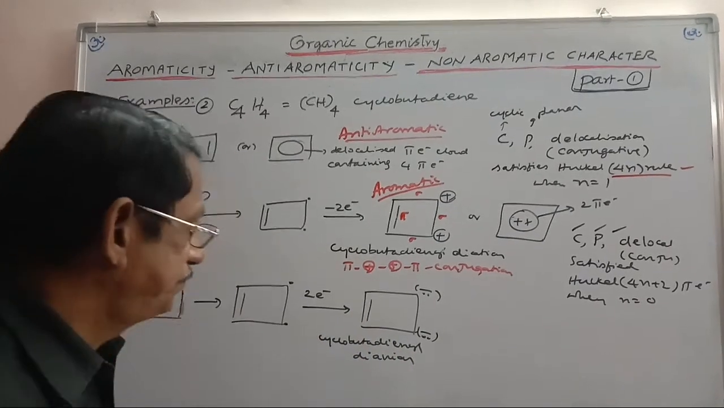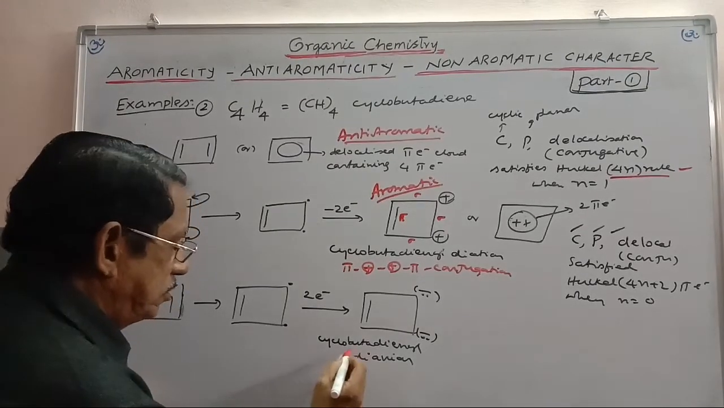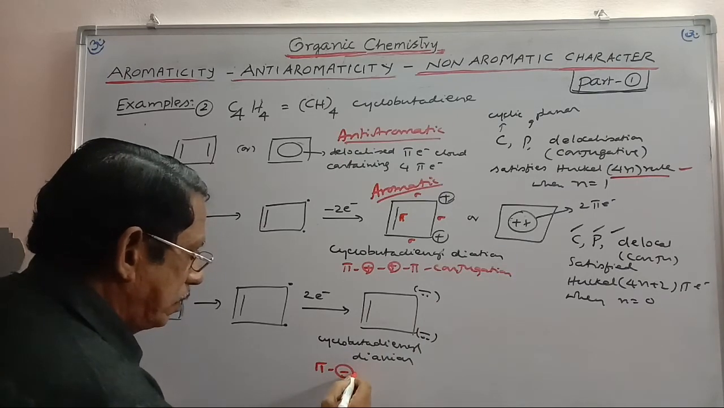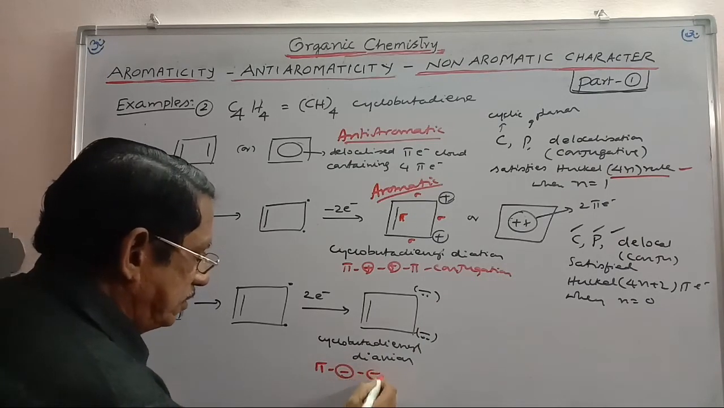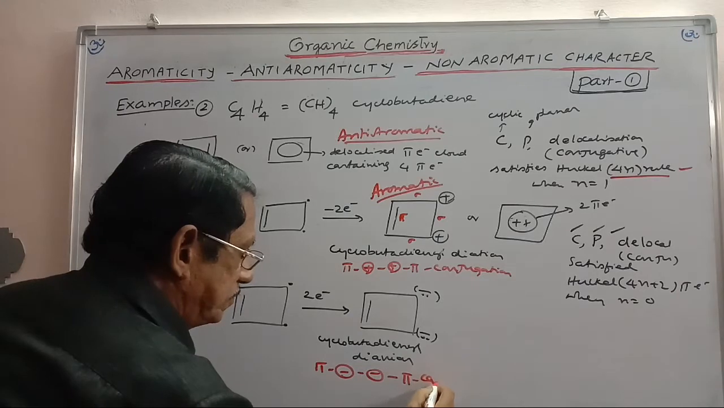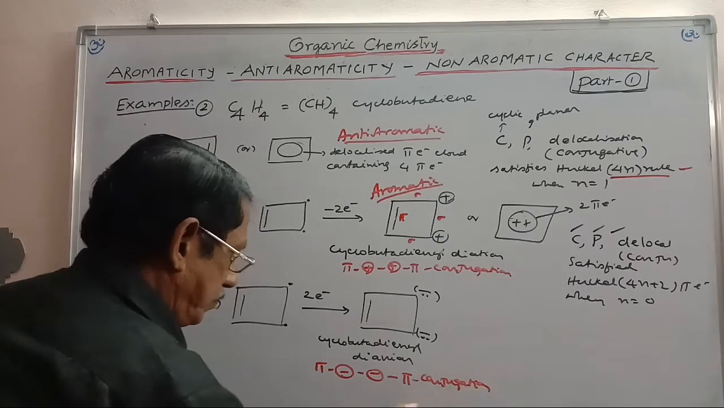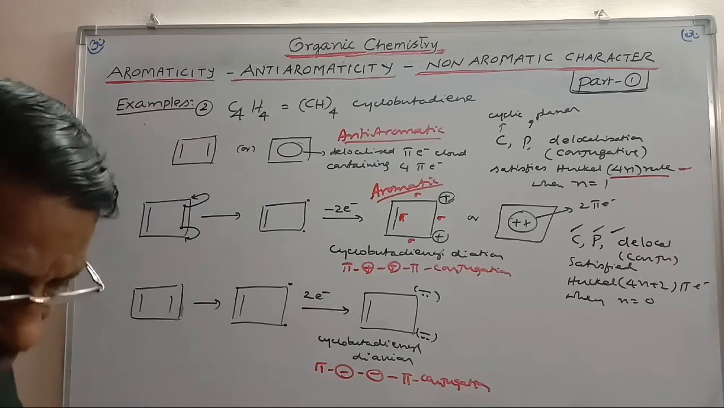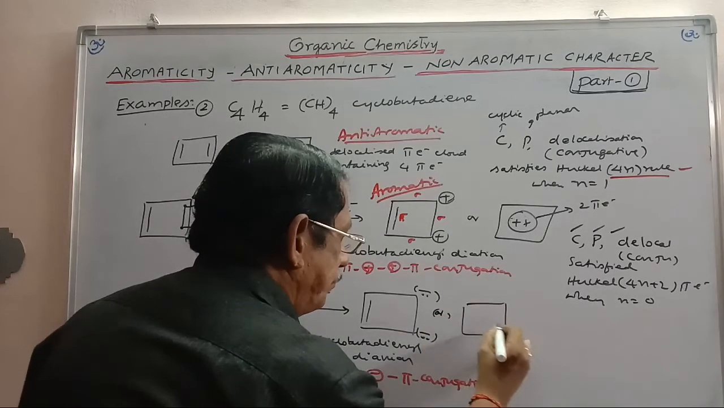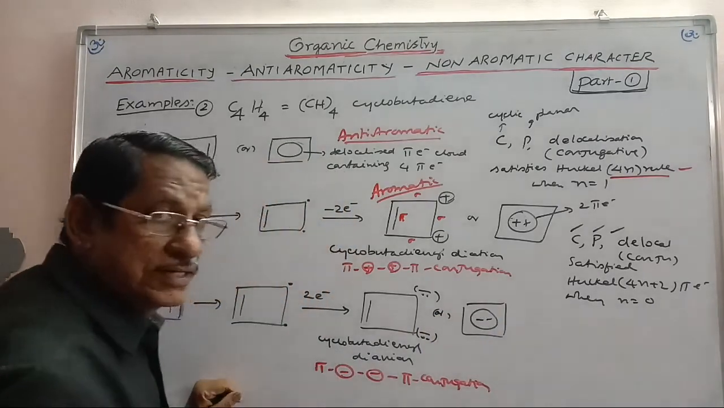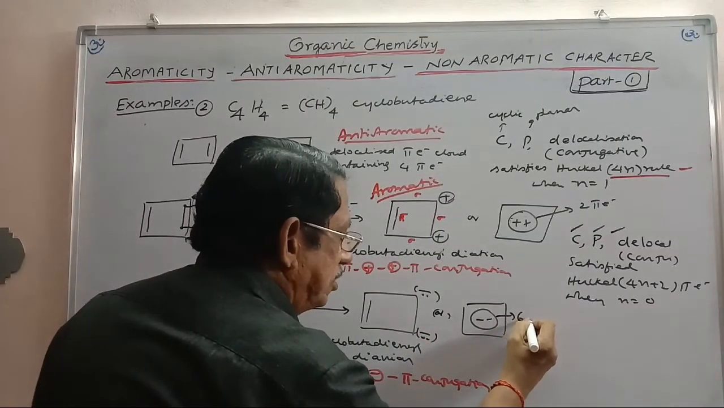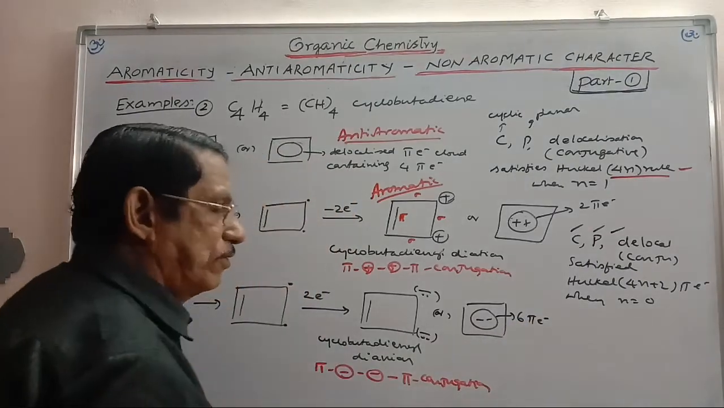Is there any conjugation? Yes. There is a pi bond, then a sigma, next a negative charge, next a sigma, next a negative charge, next a sigma, next a pi bond. This is in conjugation. That means delocalization takes place when there is conjugation. And so it can be written with minus minus. How many electrons are there? 2, 2, 2. There are 6 electrons in this delocalized cloud.